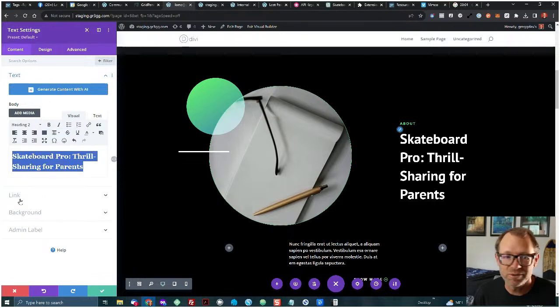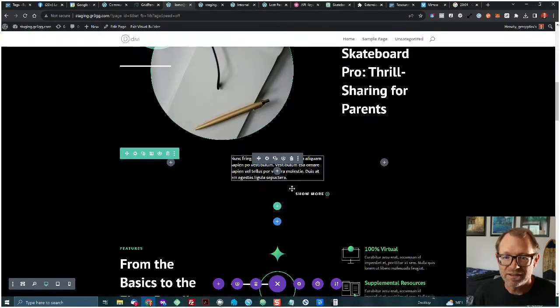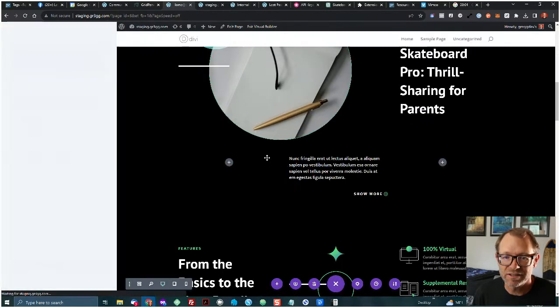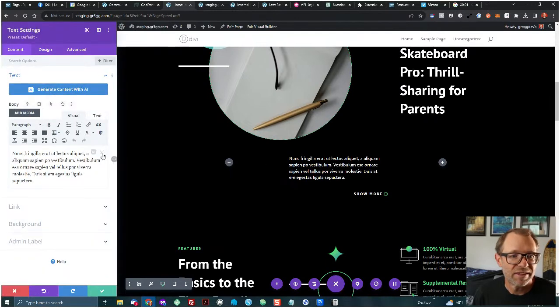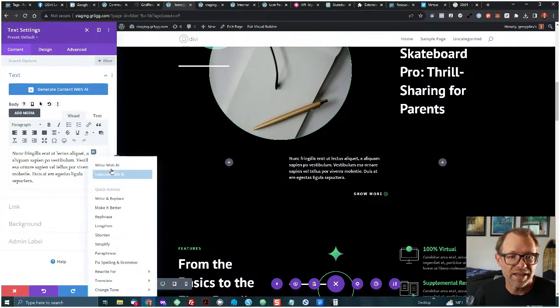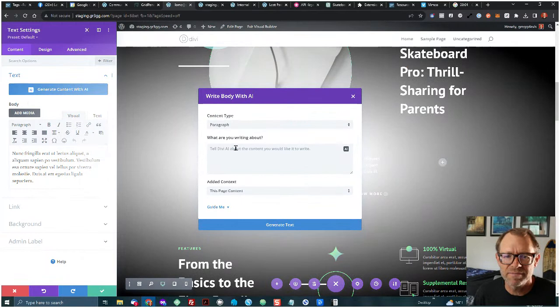Let's be like heading 2. Skateboard Pro, thrill sharing for parents. And now let's have it take this text right here, and let's edit this with AI. Let's improve it with AI. Maybe let's say write with AI.